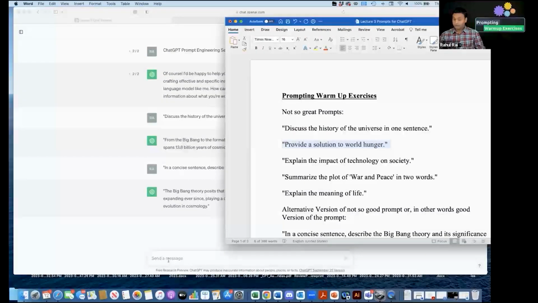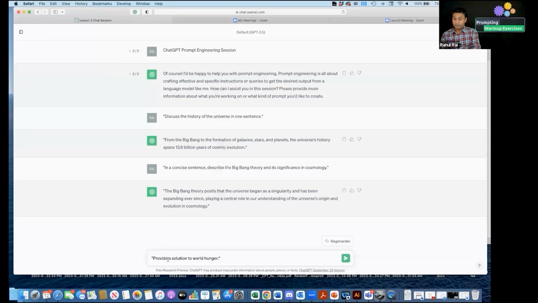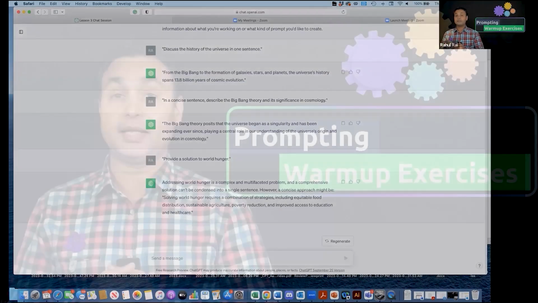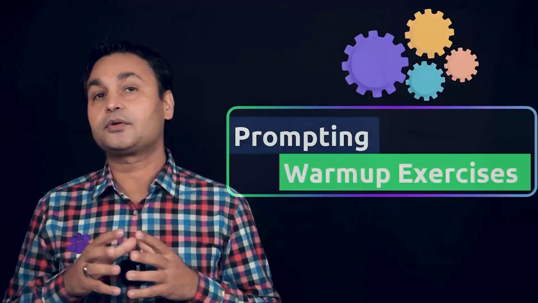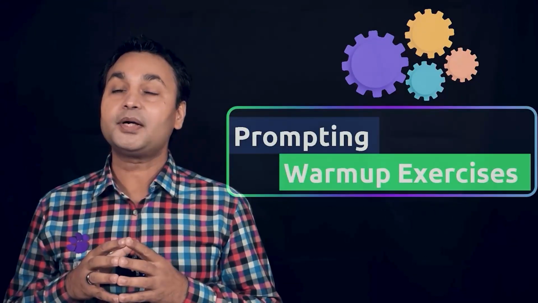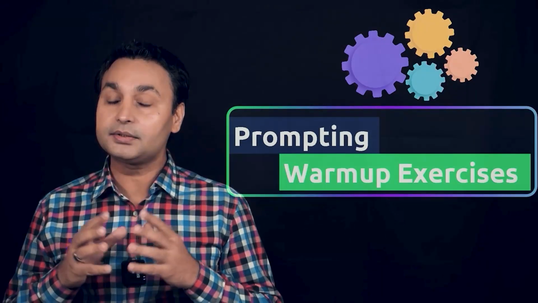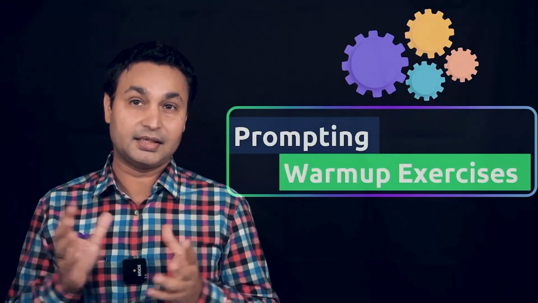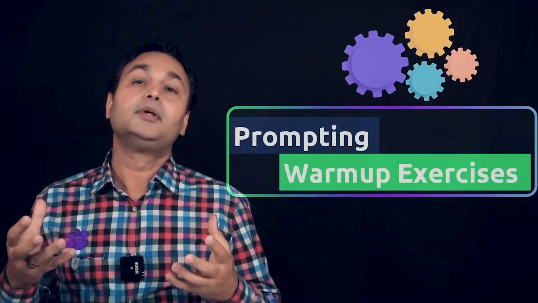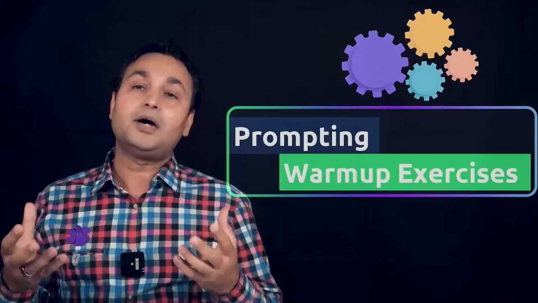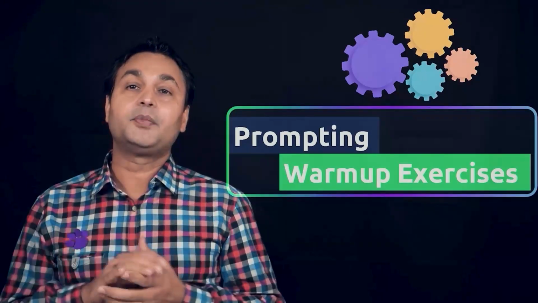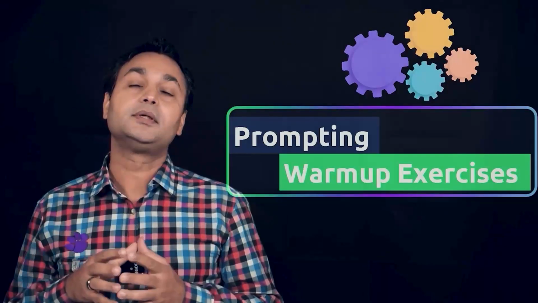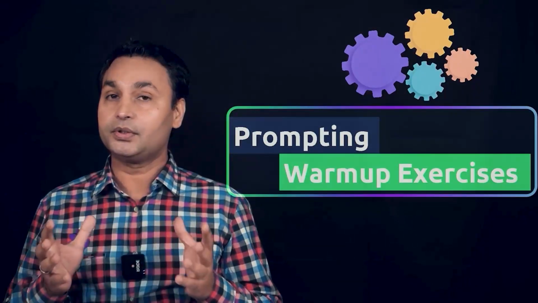So the second example here is like I'm asking ChatGPT to provide a solution to world hunger, right? Now the prompt itself, again, we got an answer, but the prompt itself oversimplifies a complex global issue and expects a single solution, and it does not even consider the multifaceted nature of the problem for which we are asking answers from ChatGPT. What we want to get out of this is probably a multifaceted answer, but we are posing these questions in a way such that it is not taking the best sort of use case of how we should be using ChatGPT.